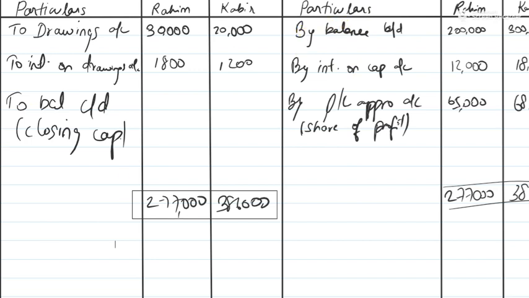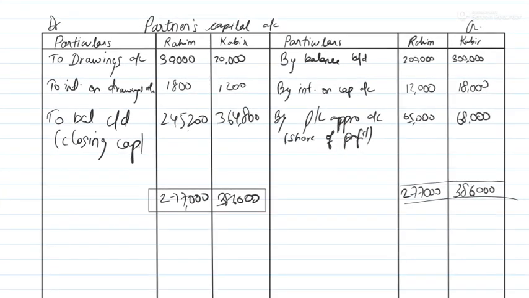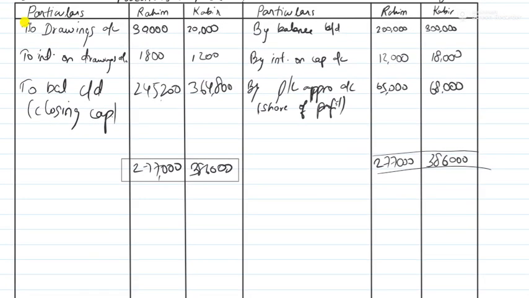So 277 minus 30,000 minus 1,800. Here the closing capital is 245,200, and here 386 minus 20 minus 1,200. So here the closing is 364,800. Fine. So this closing capital will be recorded in the closing balance sheet of the partnership firm.